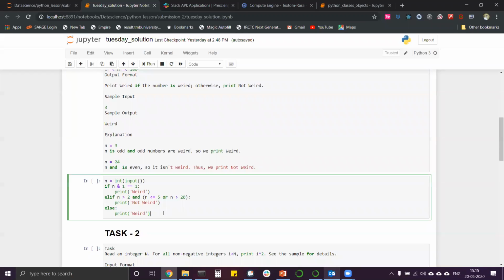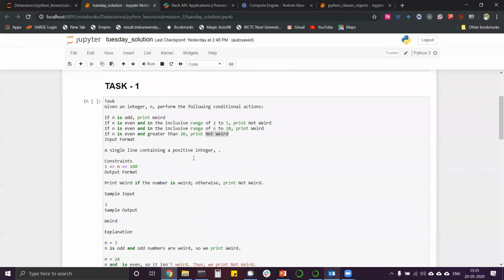What we do is we first take an input from the user, and that should be an int. That's why we are putting int before. Everyone has used almost the same method, but I'm just doing that. So if n and 1 is equal to 1, then print weird. That's where we are defining the odd statement. Then we are using an elif statement. If n is greater than 2 and n is less than or equal to 5, or n is greater than 20, that way we are defining this statement.